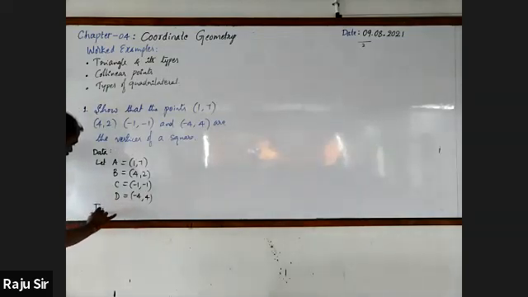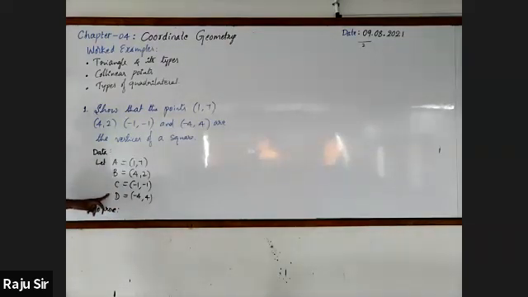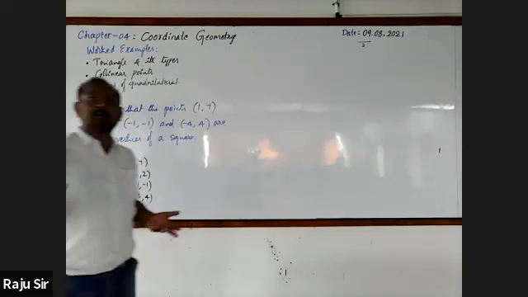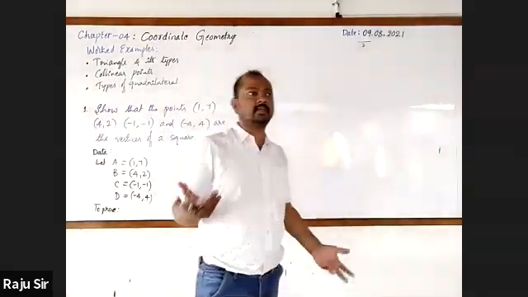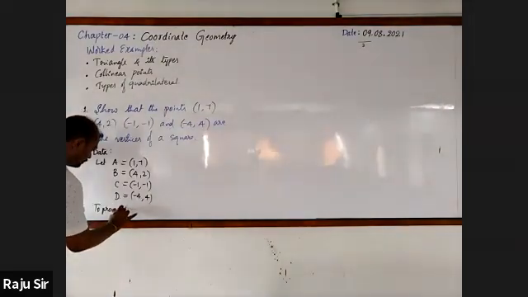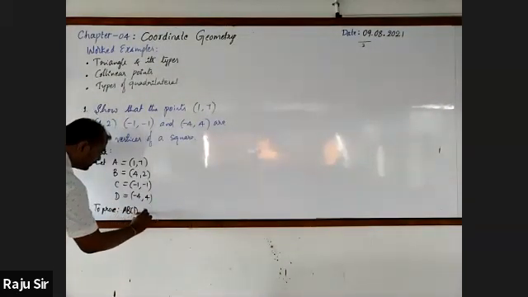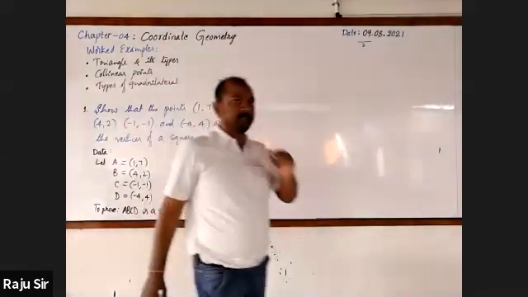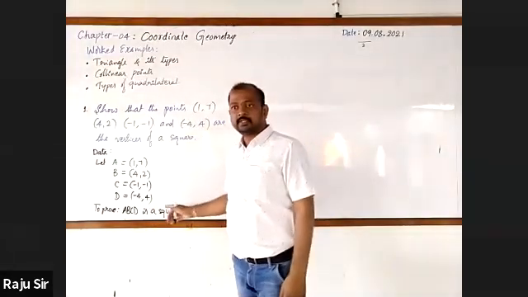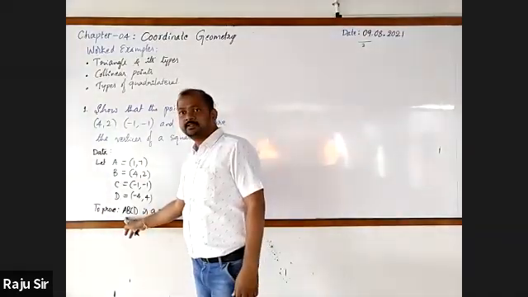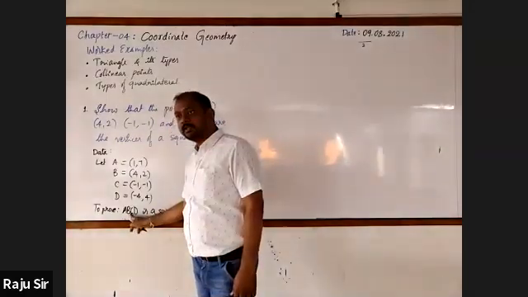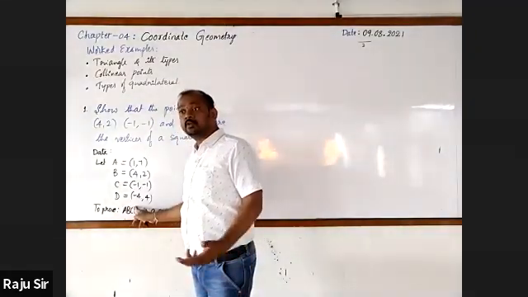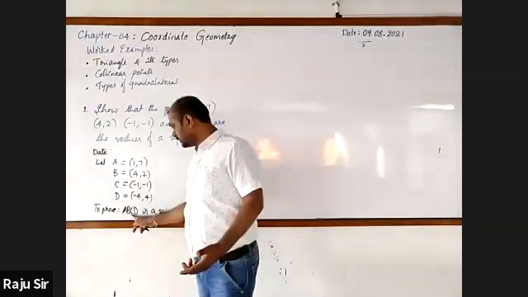To prove, what we have to prove? ABCD is a square, obviously. A, B, C and D are the vertices. To prove ABCD is a square, you must know the sides AB, BC, CD, AD, and not only that, the diagonals AC and BD.